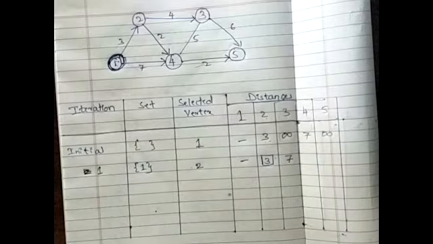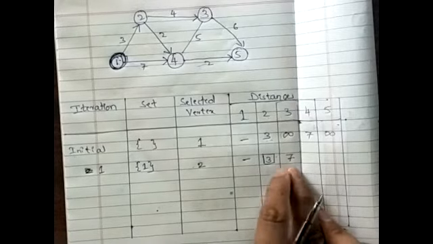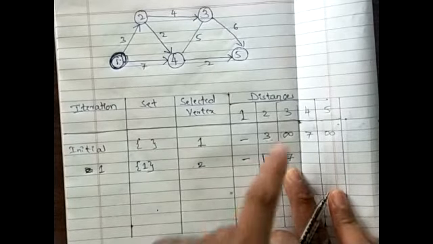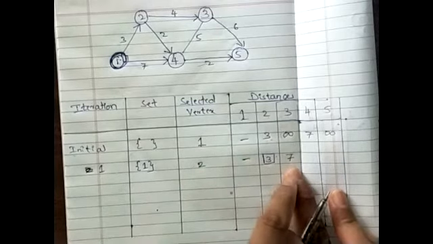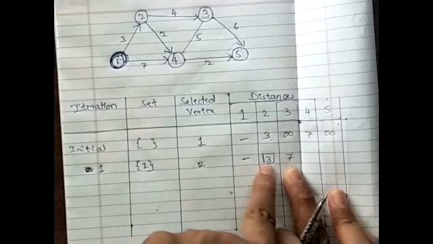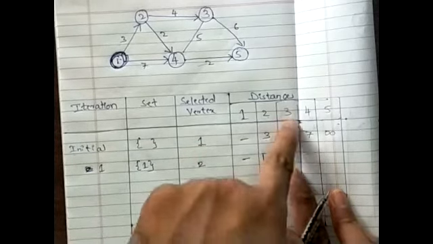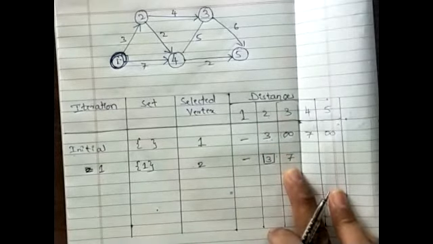Understood? Yes, sir. Usually students get confused when they are looking into the table again. This 7 is not the distance between 2 and 3. It is the distance between vertex 1 and vertex 3 via vertex 2. Understood?